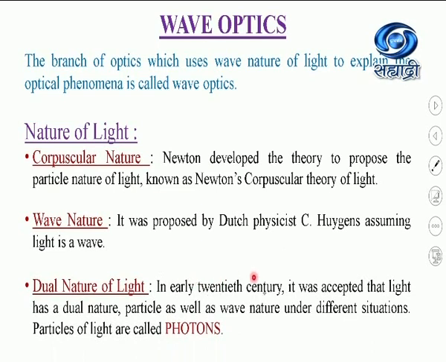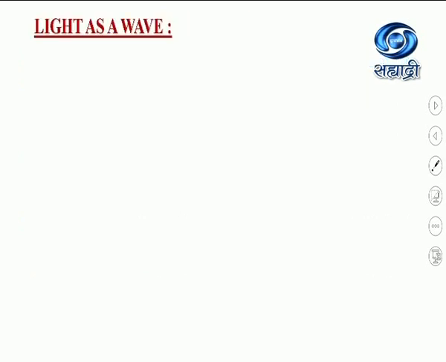In early 20th century, it was accepted that light has a dual nature, particle as well as wave nature, and they are exhibited under different situations. These particles of light are called photons. The detailed part of this dual nature you are going to study in chapter number 14, Dual Nature of Radiation and Matter. Now let us understand how the light is propagated as a wave.